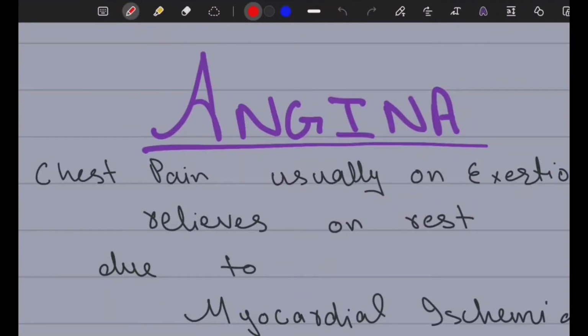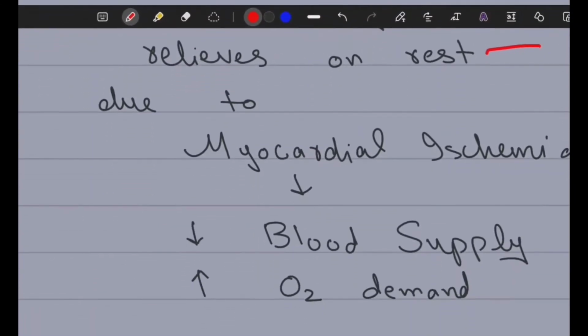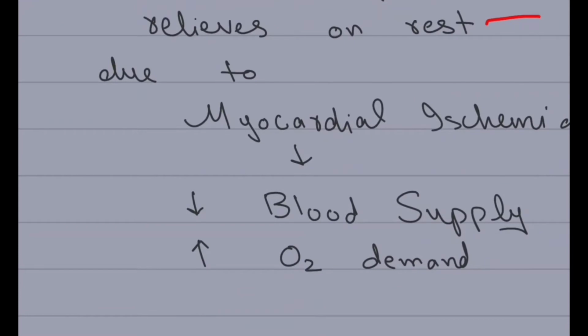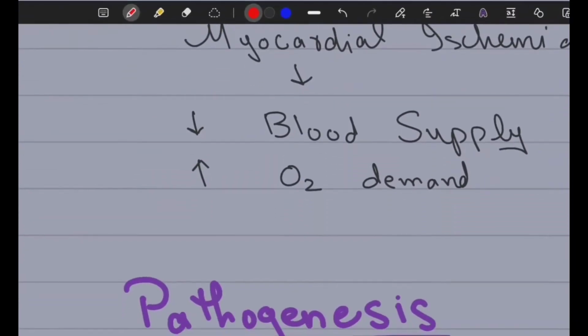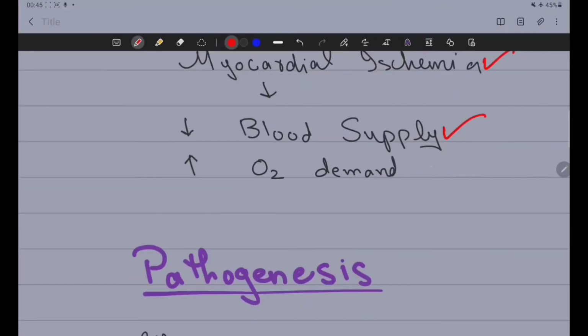Angina is a chest pain that usually occurs on exertion and is relieved on rest. The main cause of angina is myocardial ischemia, which can be due to two reasons. It can be due to decreased blood supply to the myocardium or increased oxygen demand by the heart. Both of these can lead to myocardial ischemia, which can result in the chest pain called angina.